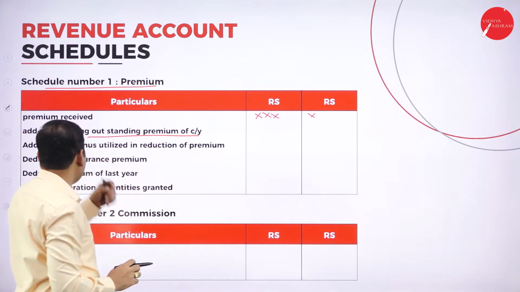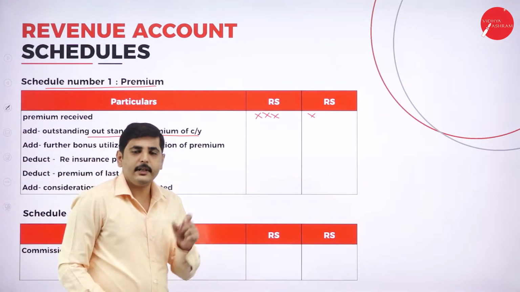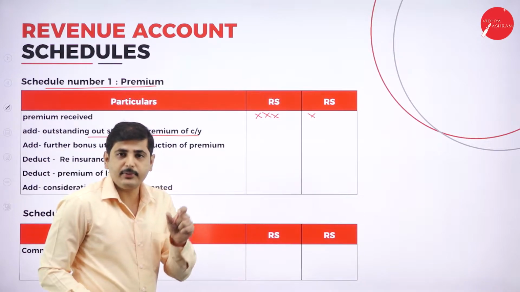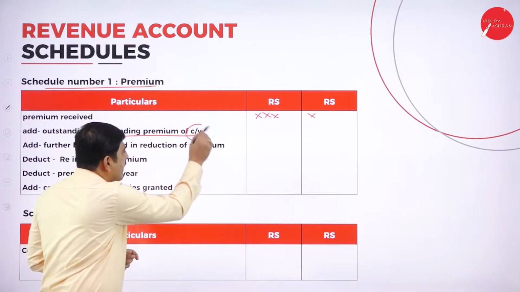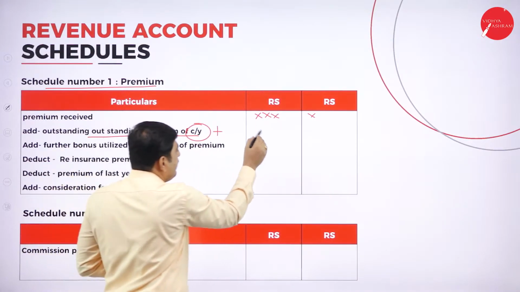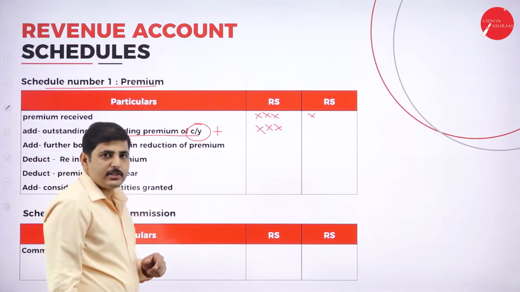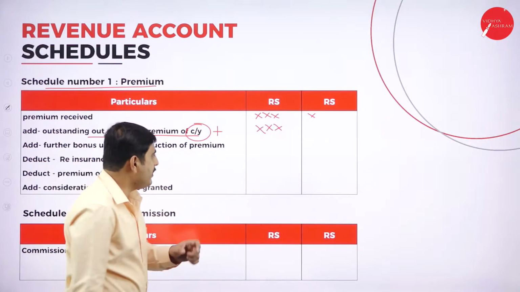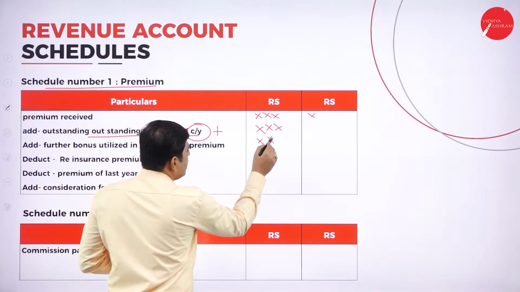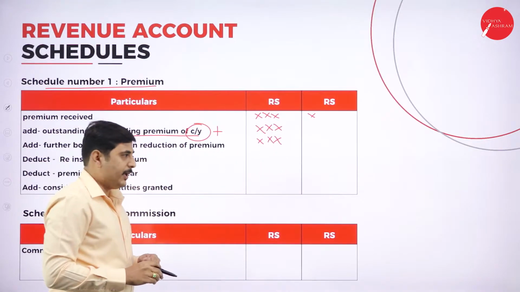Again, add further bonus utilized in reduction of premium.